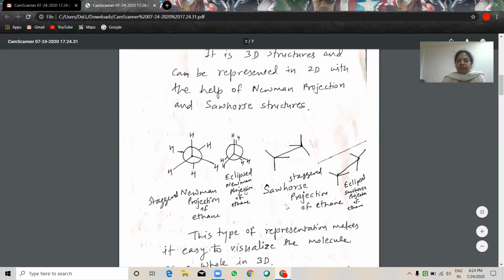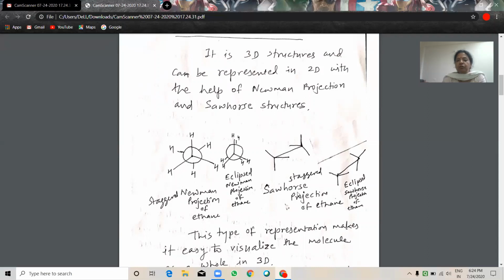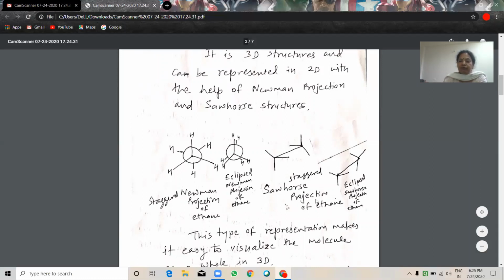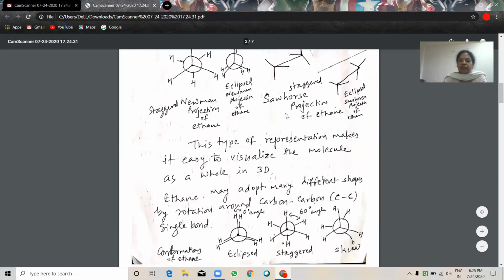In eclipsed Newman projection, the back carbon protons are hidden by the front carbon protons. In the Sawhorse projection of ethane staggered form, all 6 protons we can visualize, whereas in eclipsed we cannot see the back protons when we look from the front. This type of representation makes it easy to visualize the molecule as a whole in 3D.